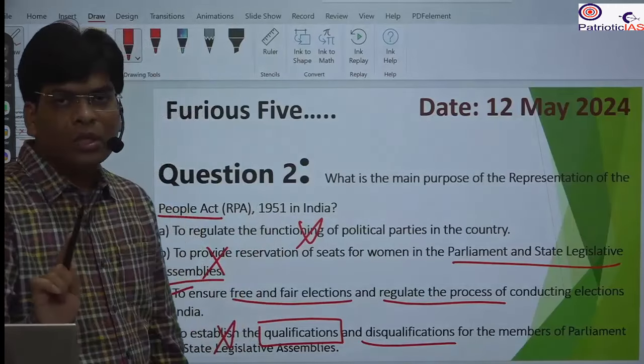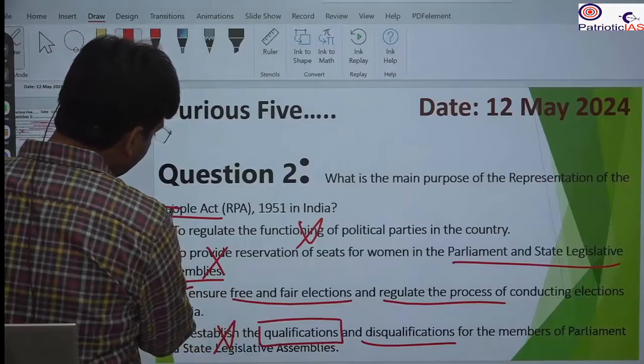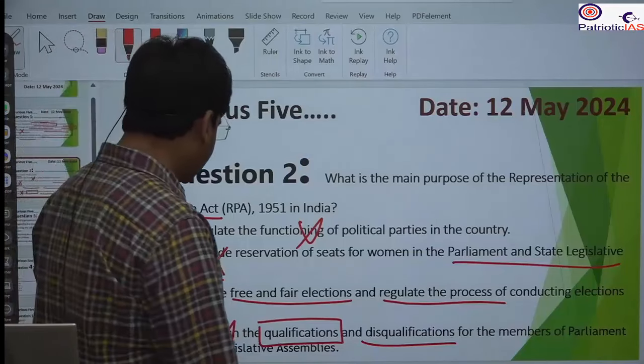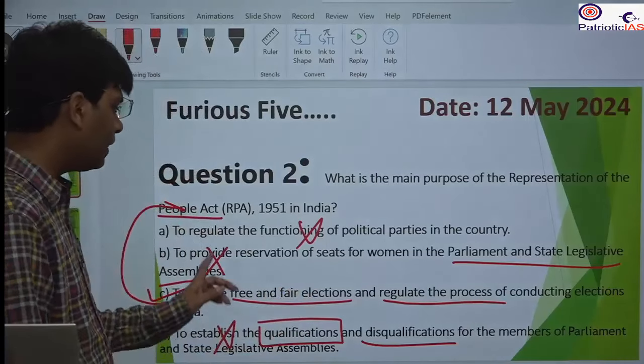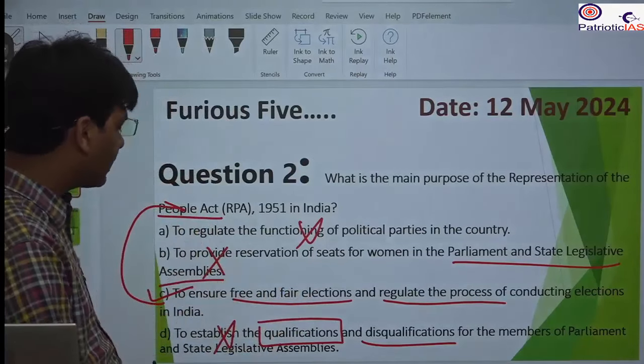The most relevant and the most direct point related to the Representation of the People Act is C, to ensure free and fair elections and regulate the process of conducting elections in India. So C will be the correct answer.